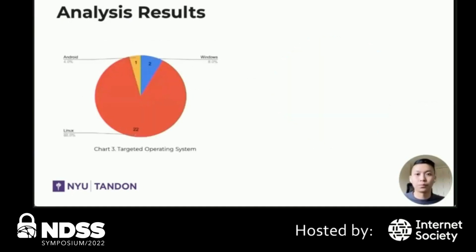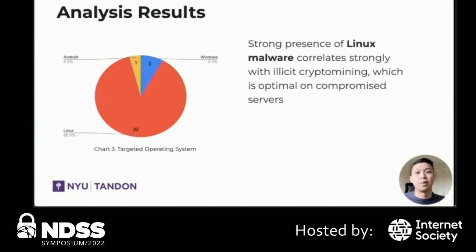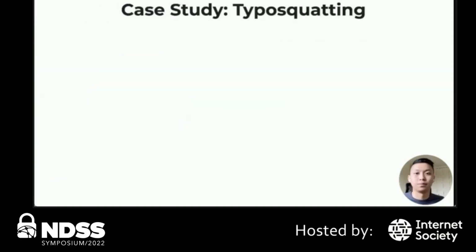Looking at what operating systems these samples targeted, we noticed a strong presence of Linux malware, and that correlates really strongly with the illicit crypto mining behavior we noticed, which, based on prior research, is oftentimes a lot more optimal because being able to mine on compromised servers is better than having it on a user host themselves.